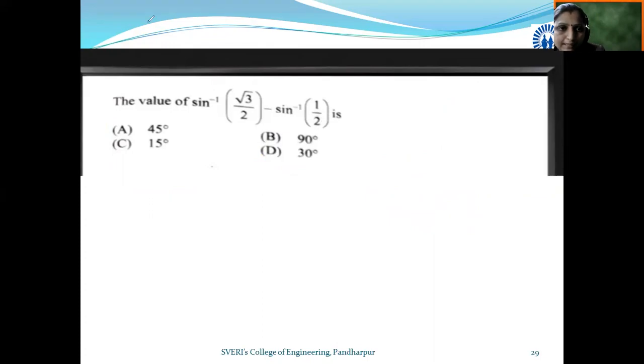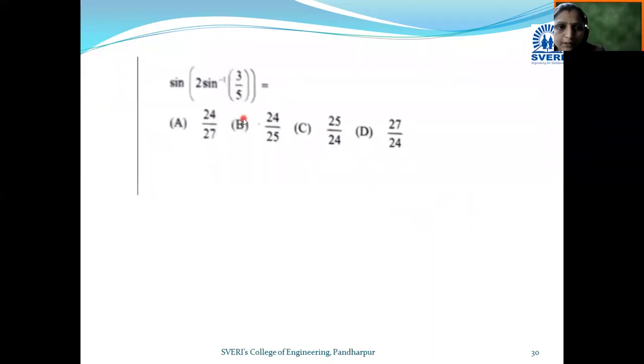Let's move to the next slide. Next example. You can see what the example is: sine of 2 sine inverse of 3 upon 5. We are going to find the value of this expression in terms of numbers. Definitely we use trigonometric formulas to convert this expression into one of the options, in terms of numbers.